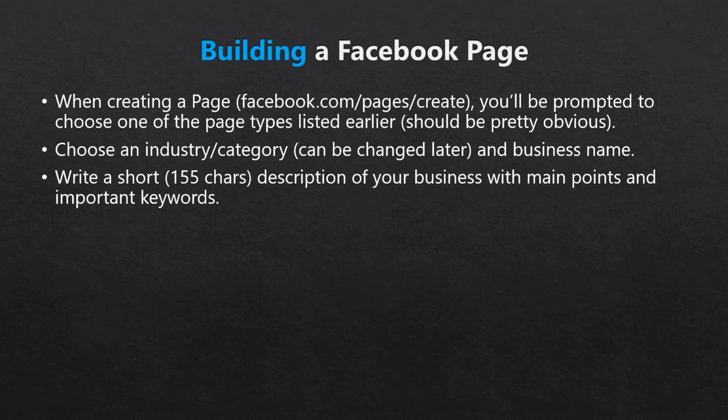The first thing you'll want to do is write a short description of what your page is about. Facebook only allows 155 characters, so you'll want to not only get the main points in just a couple sentences, but you'll also want to make sure you include any critical keywords that you want to be found for when people do searches. Keep in mind, SEO is still important for Facebook, both for its internal search as well as your Facebook page ranking in search engines like Google. Consider using Google's keyword planner tool to determine the best exact keywords to use in your description.